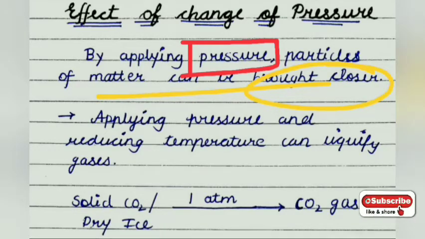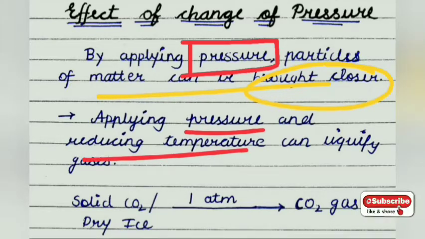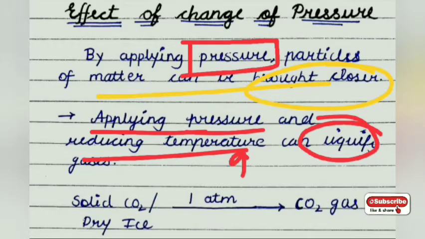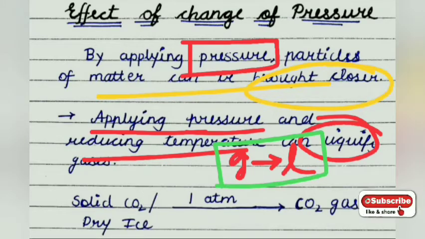When we apply pressure, gases can be compressed and filled into a small cylinder in which the volume is very low. They can be accommodated in a small volume by applying pressure. And the next thing, by applying pressure and reducing temperature, these two factors, the gas can be liquefied, meaning a gaseous substance is converting into liquid. So it is the combination of both factors.